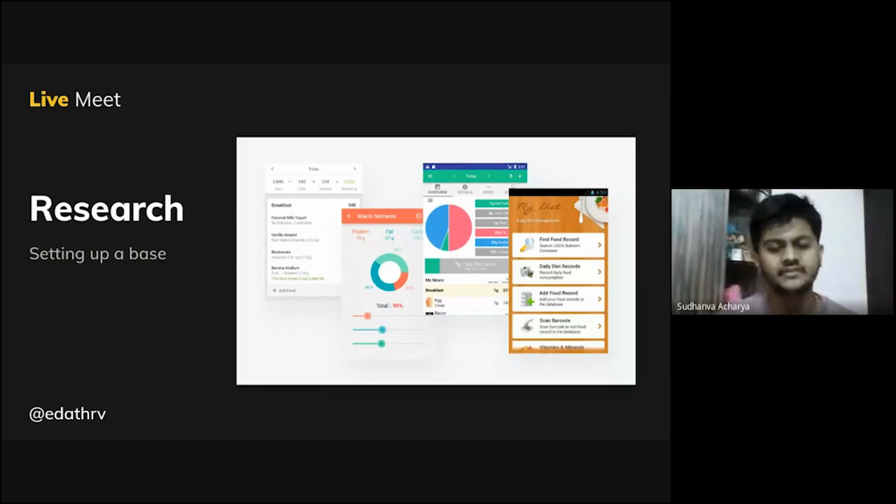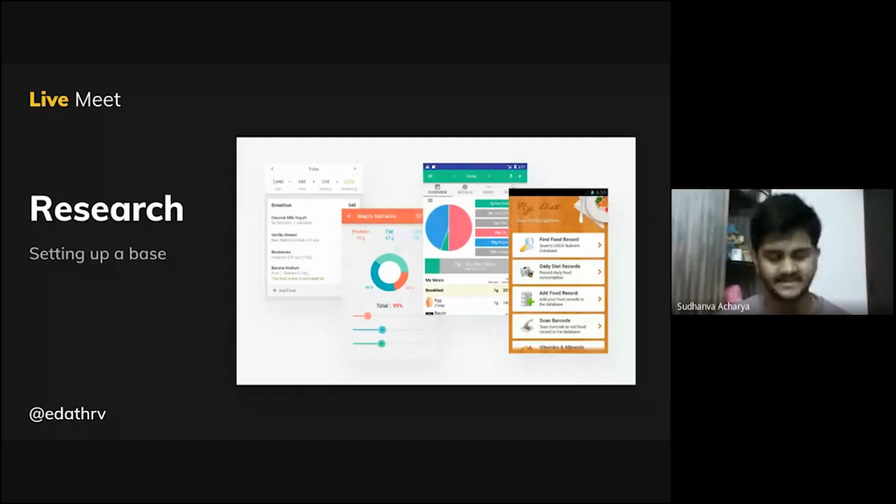And you should also read the reviews below, so that you will get an idea of what functionalities the user wants in the app. You could also do something called field testing. That is, you could go to real users and talk to them about whatever features these users want in the app, so that you'll get some kind of an idea.